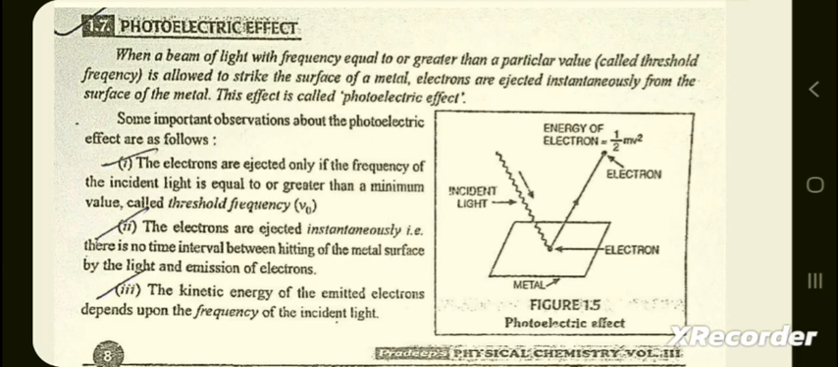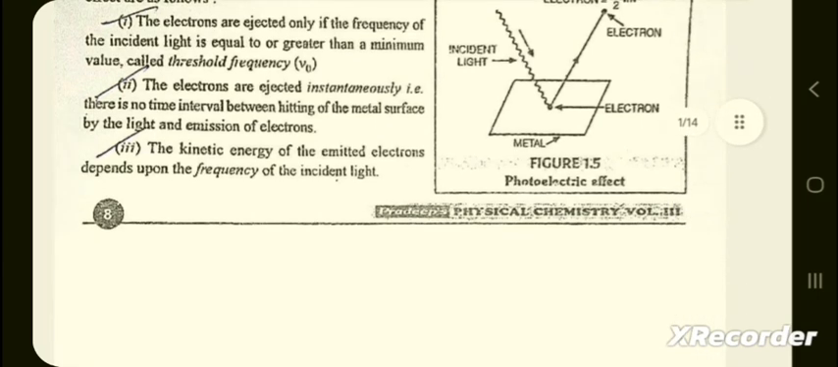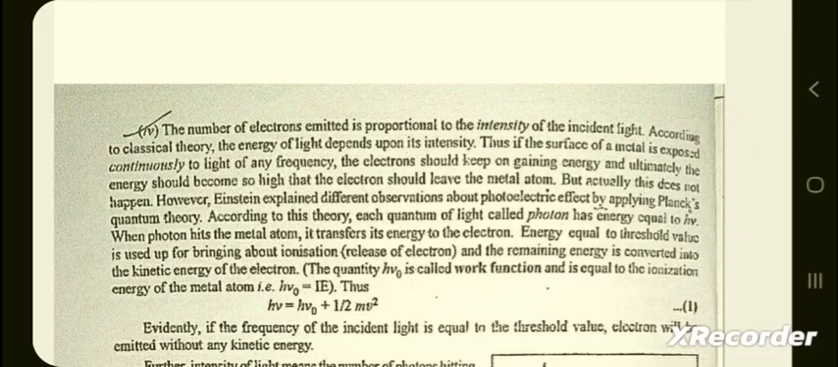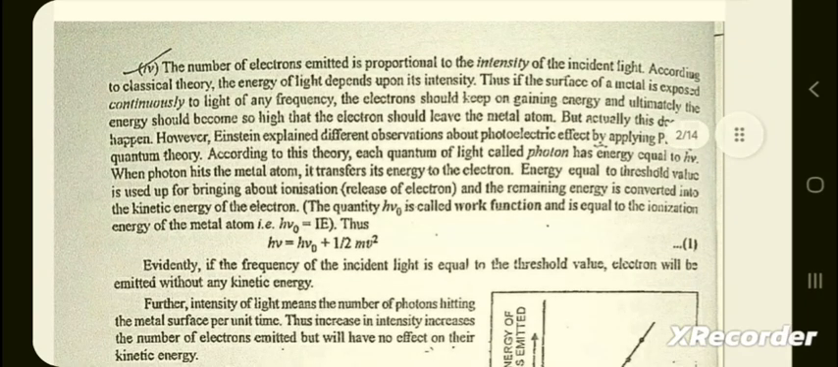First, the electrons are ejected only if the frequency of the incident light is equal to or greater than a minimum value called threshold frequency. Second, the electrons are ejected instantaneously. There is no time lag between heating of the metal surface by the light and emission of electrons. Third, the kinetic energy of the emitted electrons depends upon the frequency of the incident light. Number 4, the number of electrons emitted is proportional to the intensity of the incident light.